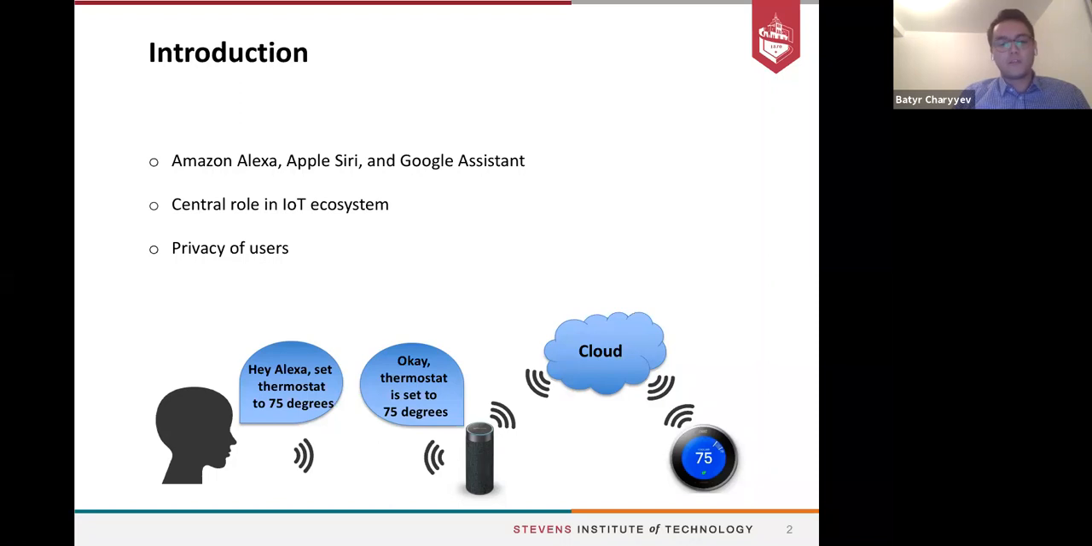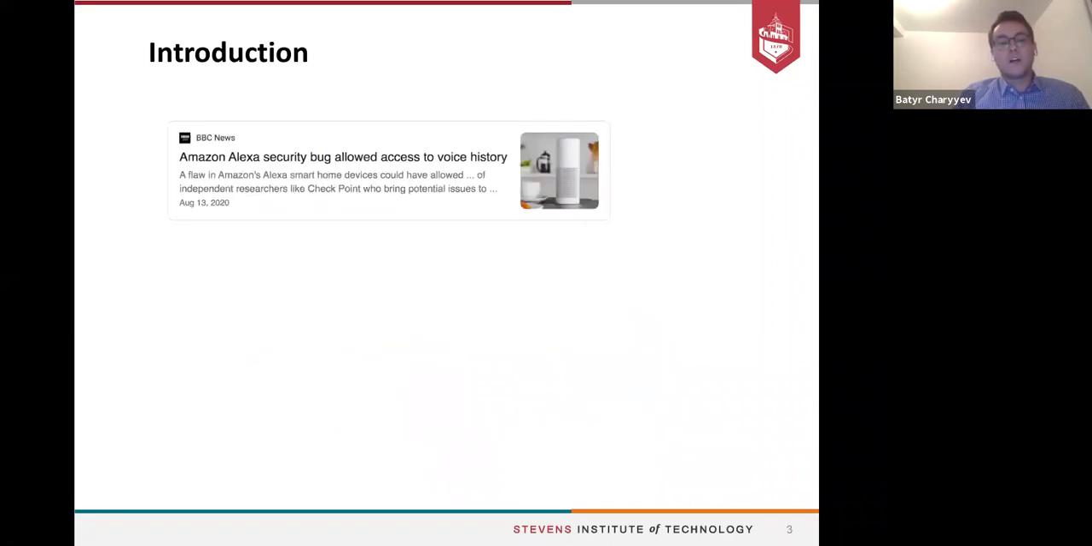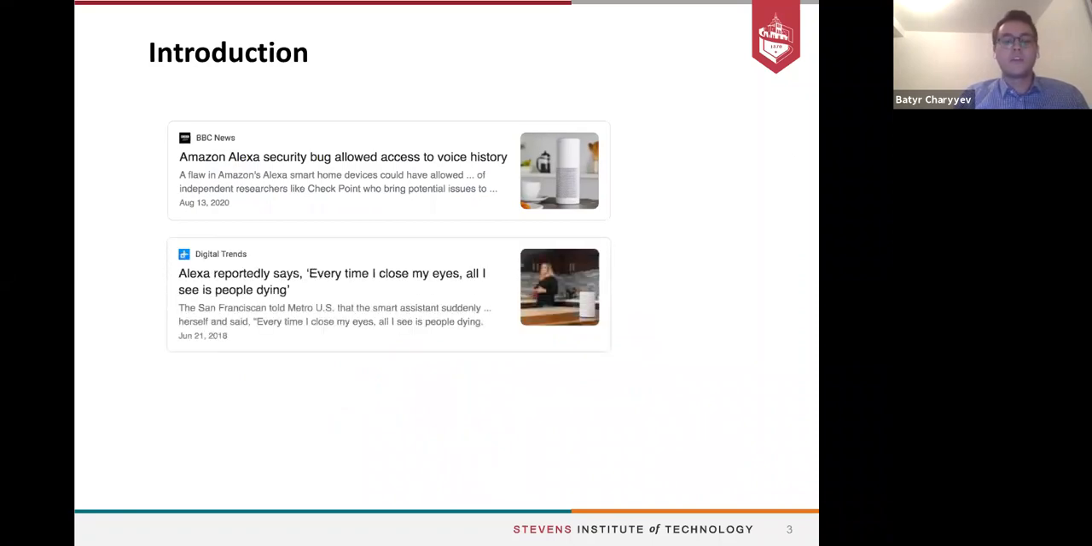However, the privacy of users using smart home speakers is compromised. It's still a question. For example, an Amazon Alexa security bug allowed access to the voice history of users, or another user from San Francisco reports that his smart home speaker started cheerfully saying, every time I close my eyes, all I see is people dying.